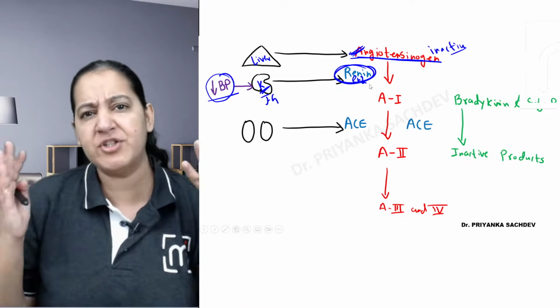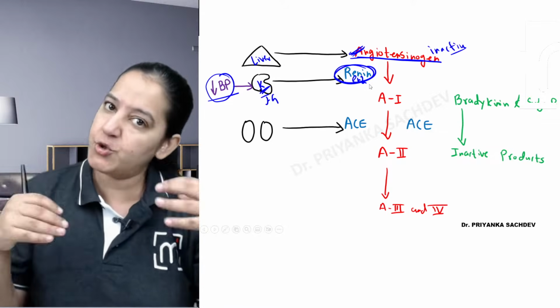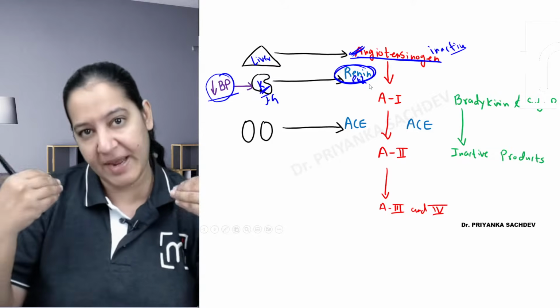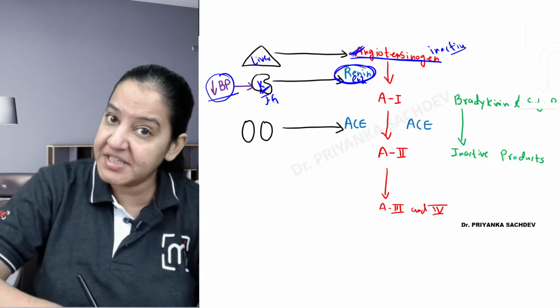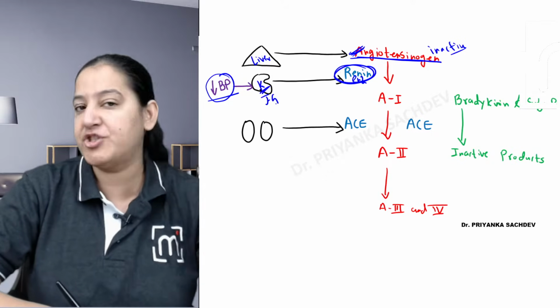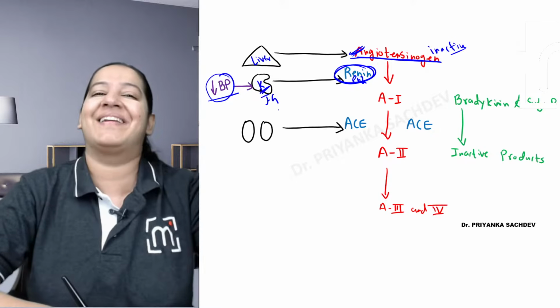If you measure my blood pressure, it is approximately 120 by 80. But for any reason, if there is a fall in BP in me, in you, in any human being, the JG cells of the kidney will sense that blood pressure is low, and they will secrete renin in the blood.